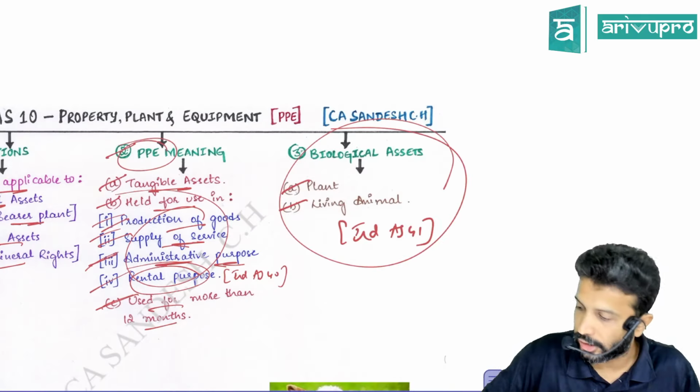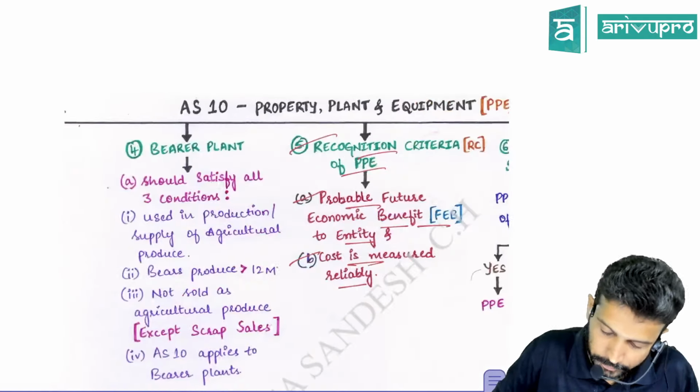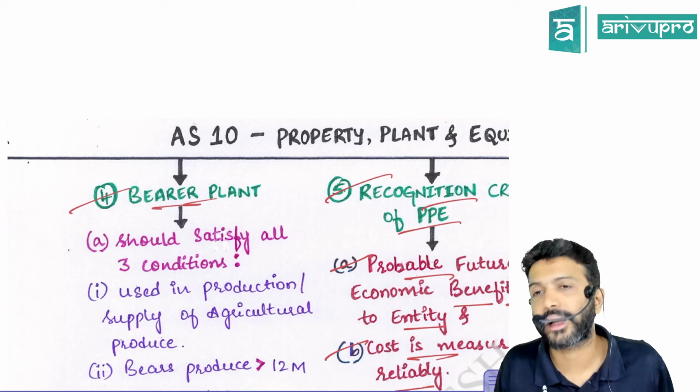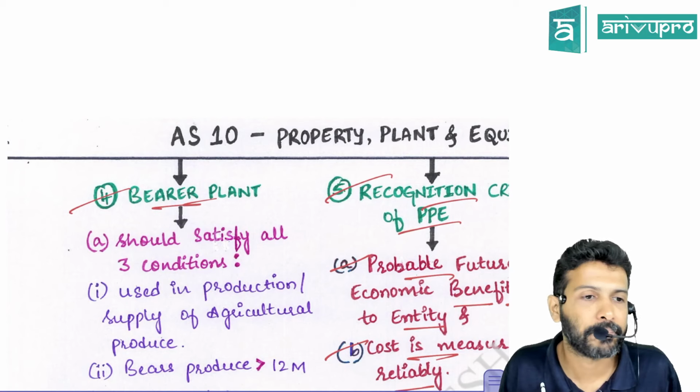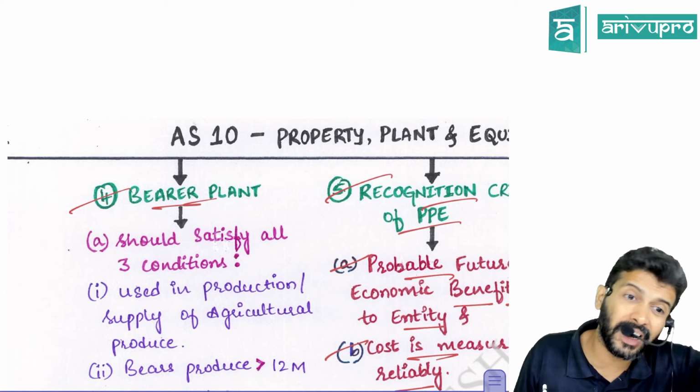Okay, come back to the next one. We'll go one by one. Okay, this term, bearer plant. Are we comfortable? Did we hear this term somewhere? AS 10 is not applicable for biological assets.